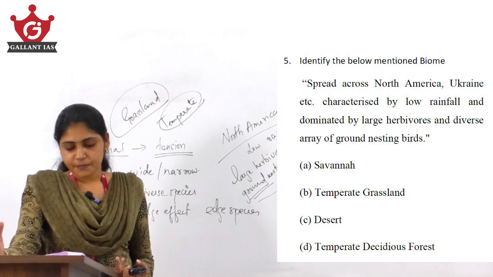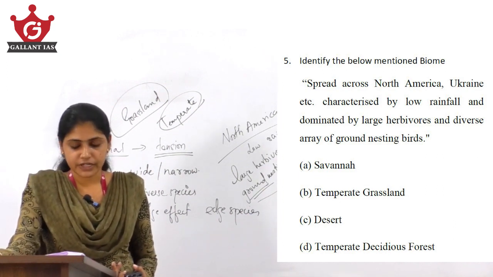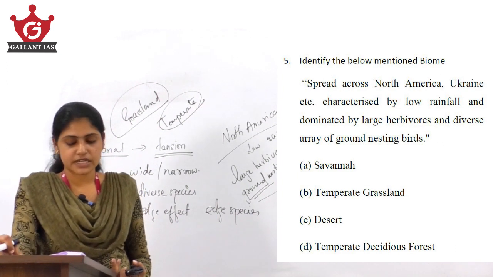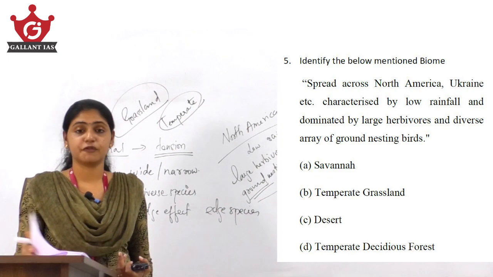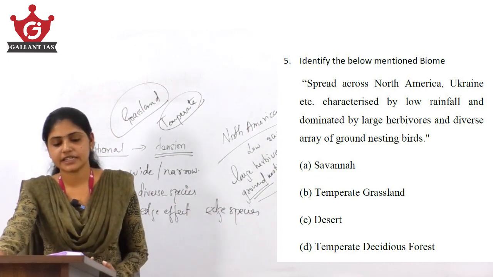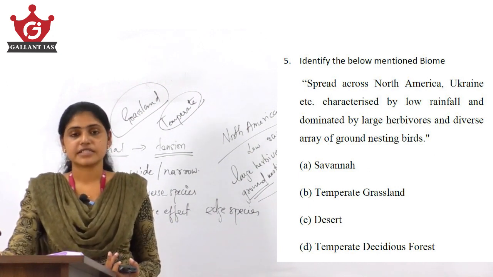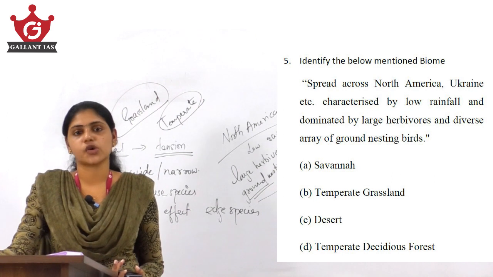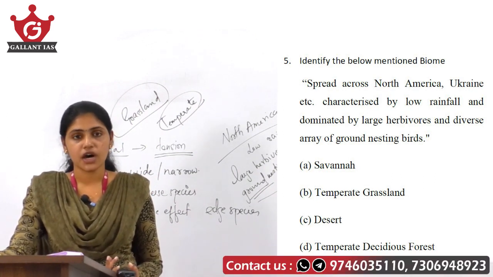From the conclusions you obtain from this statement, you can eliminate desert as well as temperate deciduous forest, and you will come to savanna and temperate grassland. Since it is spreading across North America and Ukraine, you can eliminate savanna as well, which is tropical grassland. So it is temperate grasslands, that is B, your right answer.